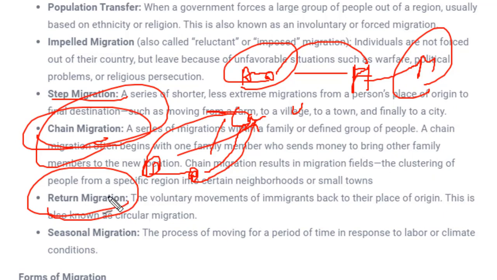Next is return migration. Sometimes what happens is that people don't feel happy in the other country and they want to get back to the country or state where they were living. They return to the place from where they came. That will be called return migration.